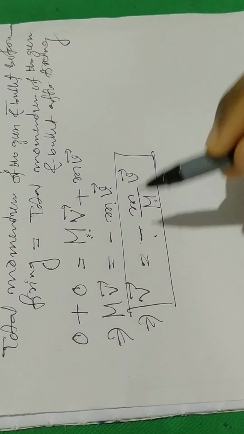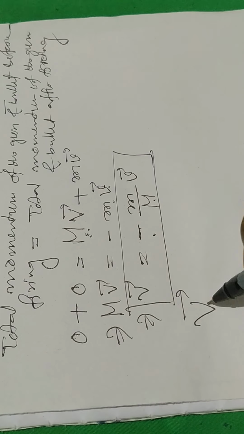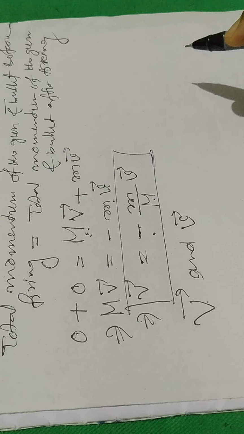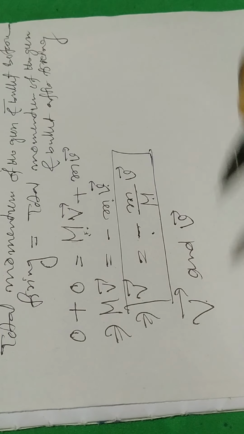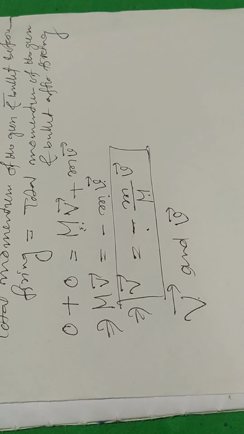Here the negative sign shows that the velocity of the gun and the velocity of the bullet are in opposite directions. If the bullet moves forward, the gun moves backward. This backward motion of the gun is called the recoil of the gun.